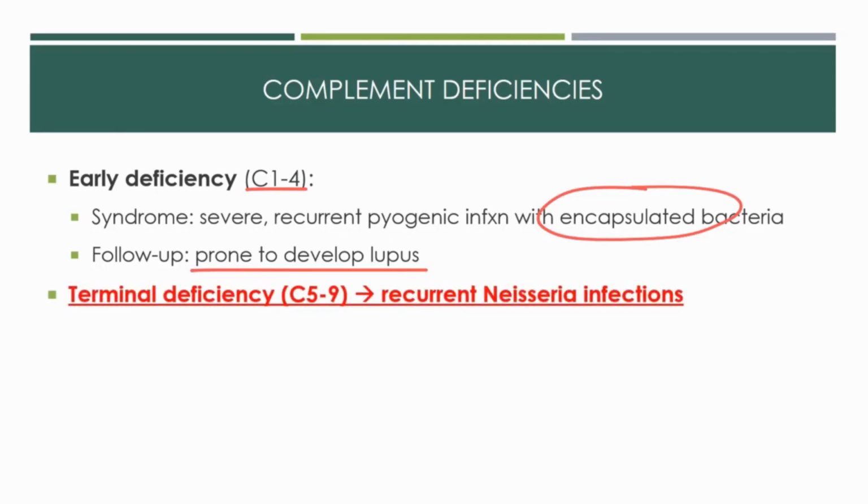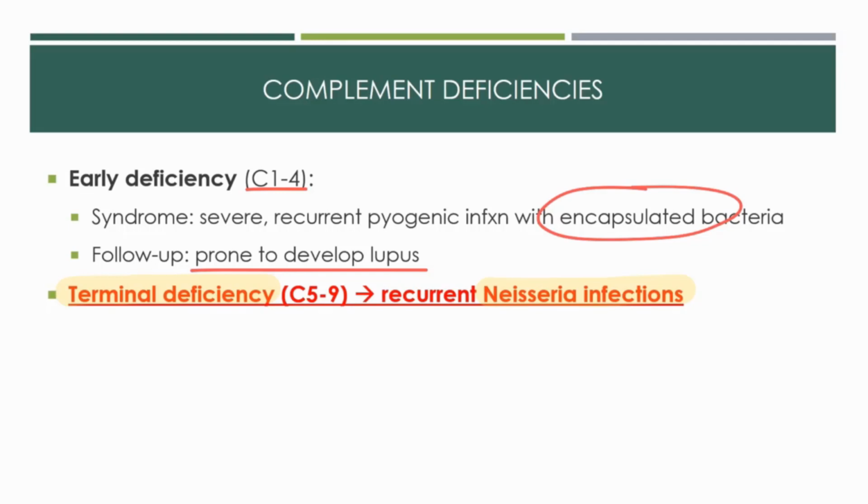The more high-yield complement deficiency is deficiency in any of the terminal complement proteins, which leads to an inability to form the membrane attack complex. This causes problems with Neisseria and Neisseria only, so it's not as bad as early deficiency. There's still C3b, so most encapsulated bacteria can be opsonized. It's unclear why Neisseria specifically is problematic.